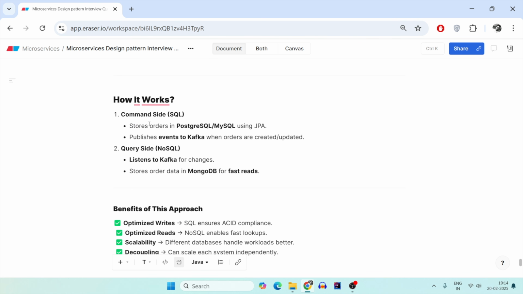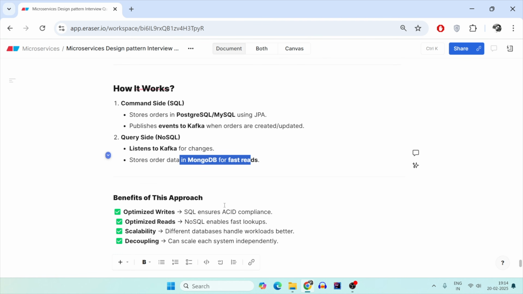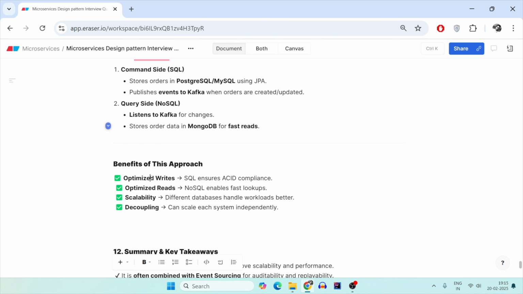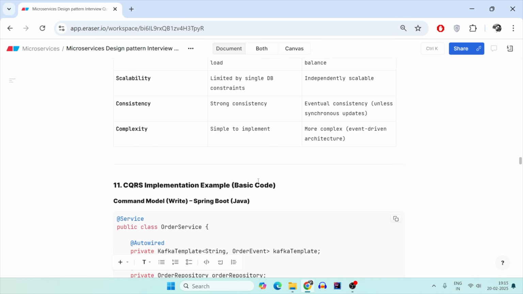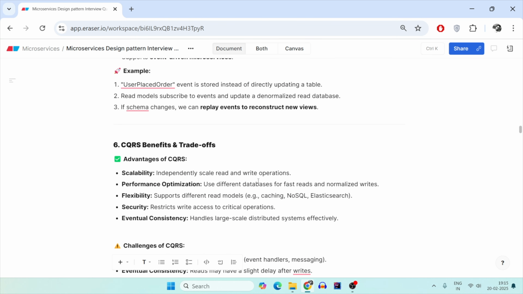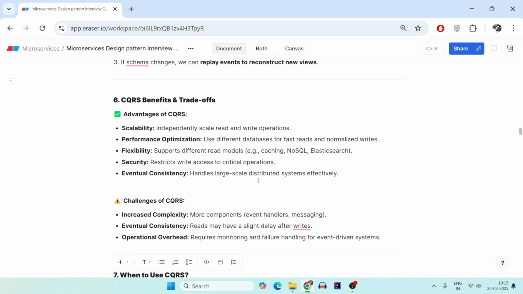Command stores in MySQL and publishes the event to Kafka. The query microservice listens to Kafka and stores it in MongoDB for faster retrieval. What are the benefits? Optimized writes, optimized reads, scalability can be different, and it gets completely decoupled because of different databases. If the code base is clear, let's now go back to a bit of theory, because that might also be asked in interviews, like what the trade-offs and benefits are.